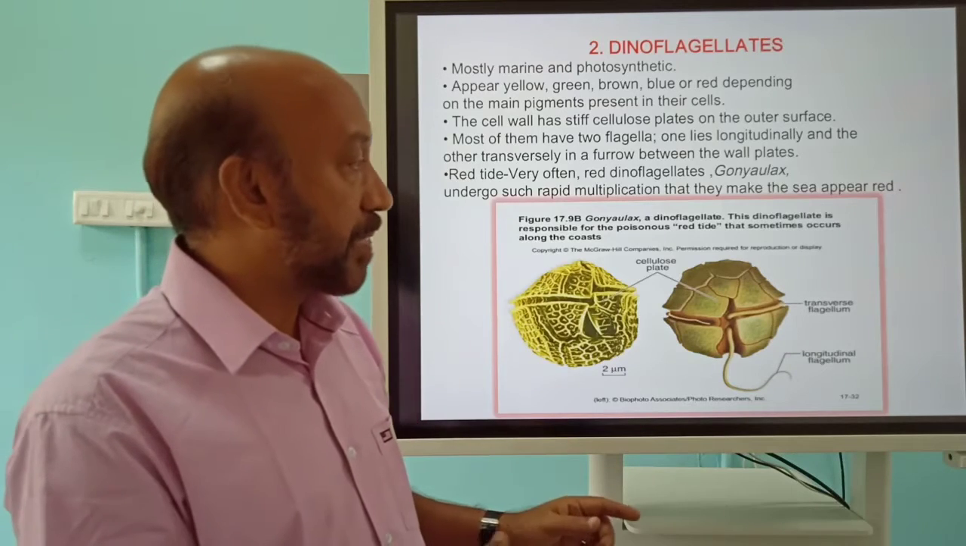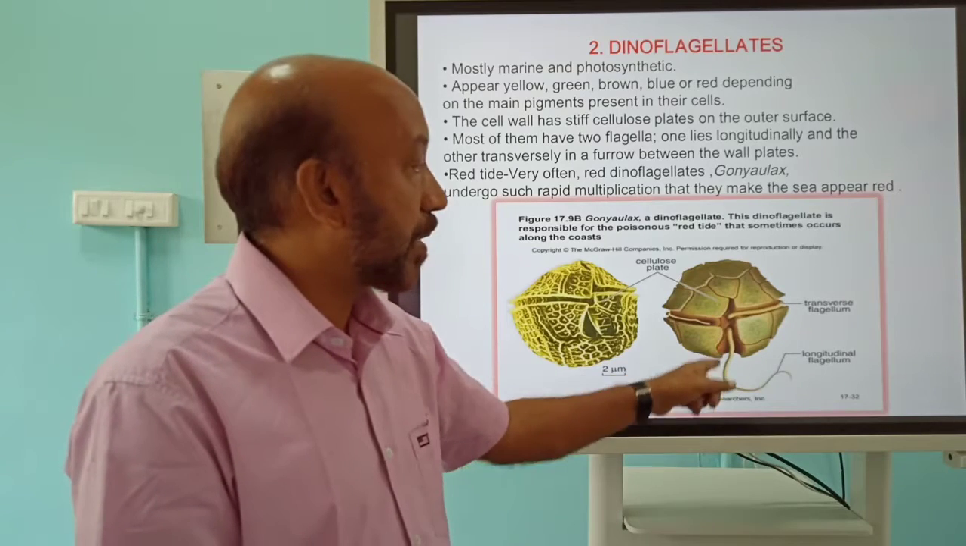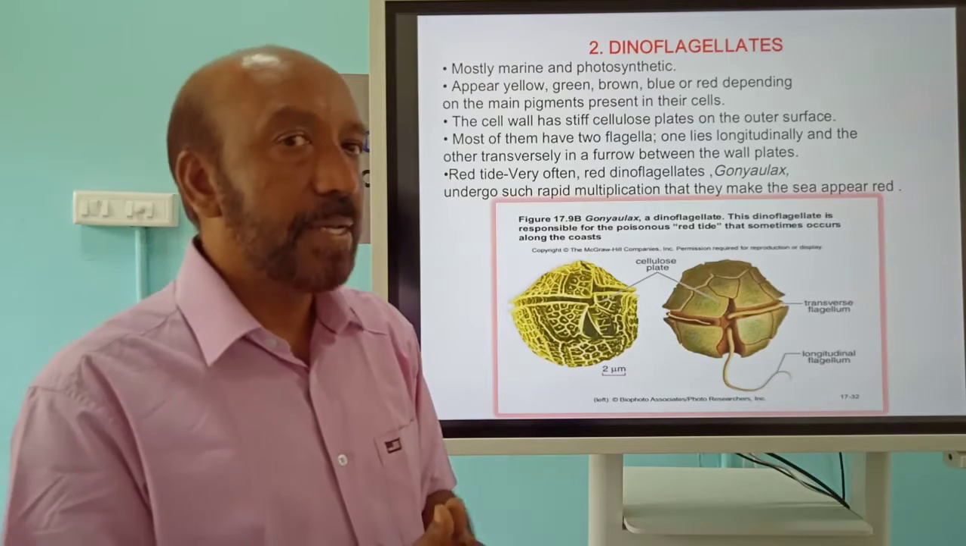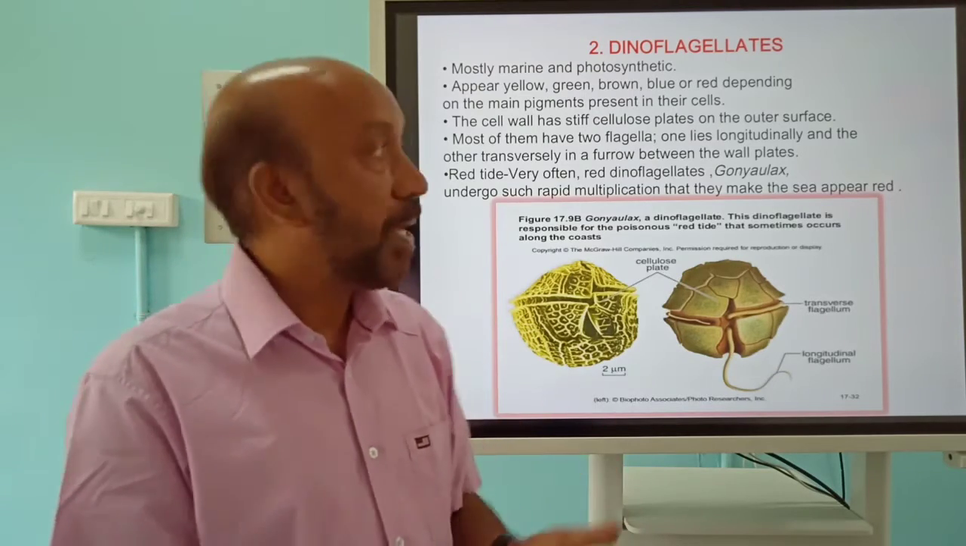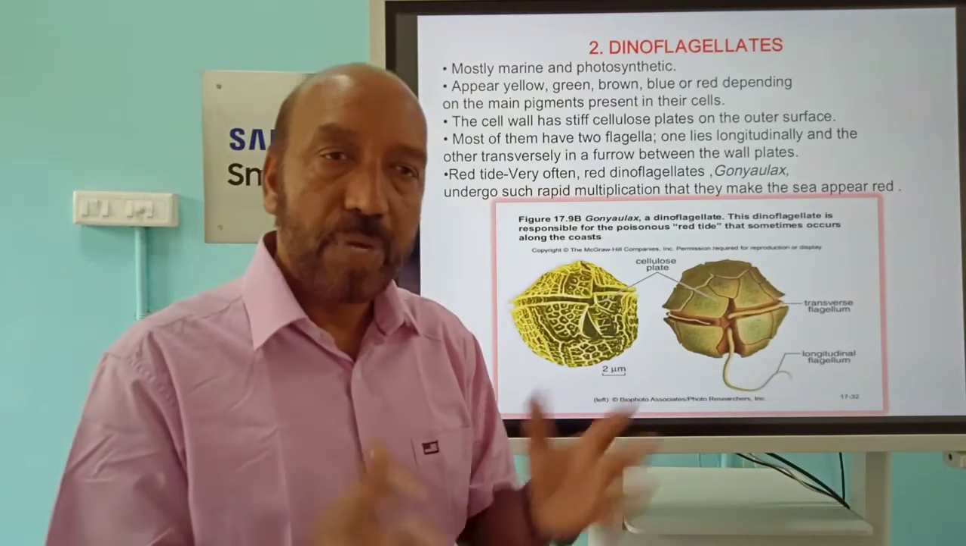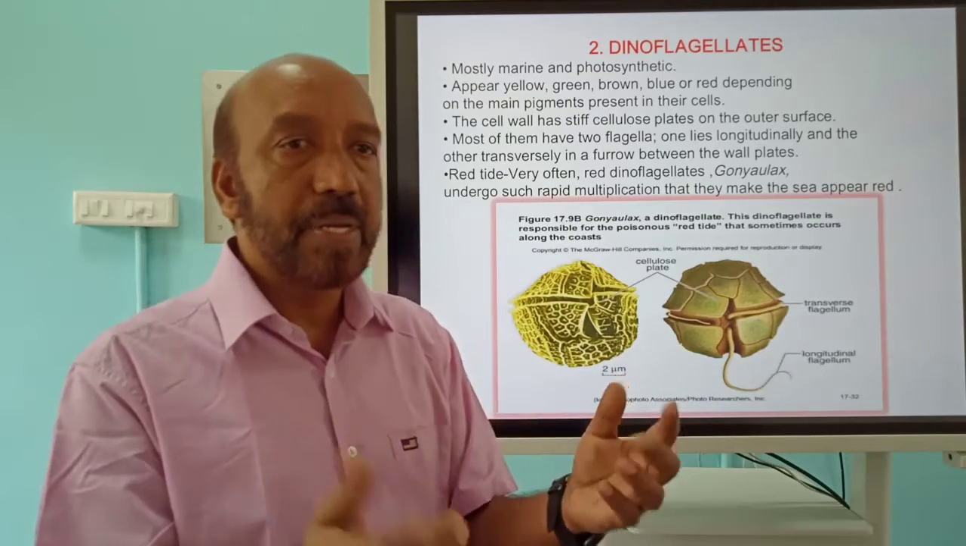And one important feature we can see here, the two flagella will be there. One is the horizontal, another one is the longitudinal one also. And another feature, they are all having different pigments, like we can see yellow, green, brown, blue, red, etc. Whenever they are having a large number in the aquatic ecosystem, that entire water will be colored like that.